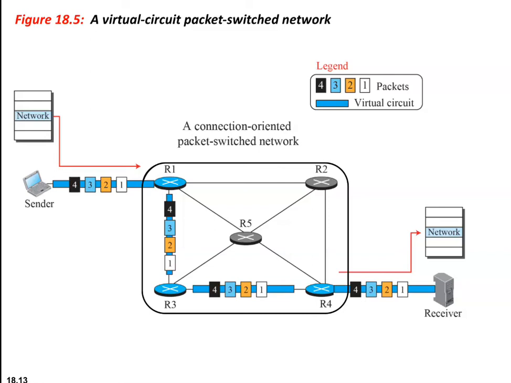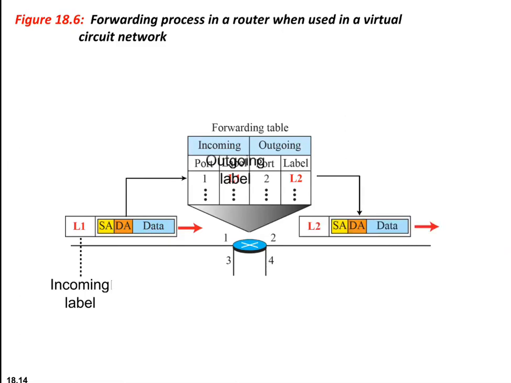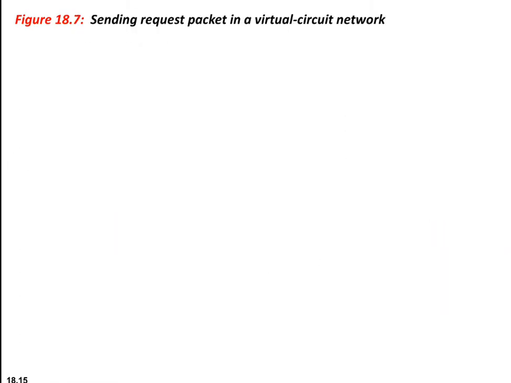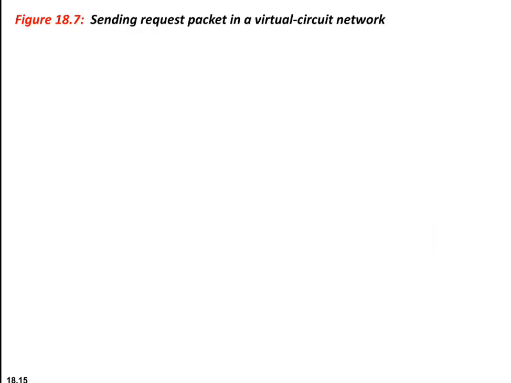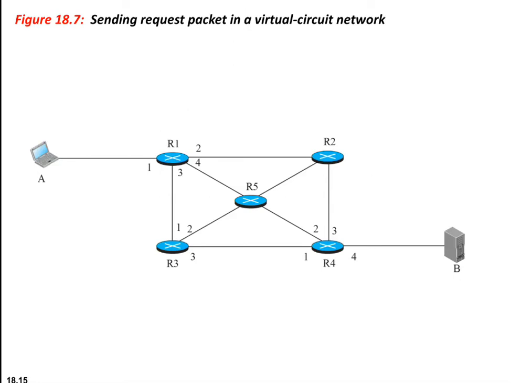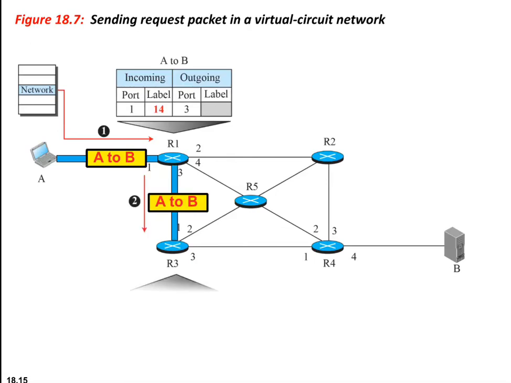The figure shows the forwarding decision, where you can see that it follows the same path. This figure shows the forwarding decision is based on the value of the virtual circuit identifier or the label. To create a connection oriented service, there is an incoming label and an outgoing label, and based on that, the path will be set up. Next, to create a connection oriented service, a 3-phase process is used. One is the setup phase, second is the data transfer phase, and the third is the tear down phase.